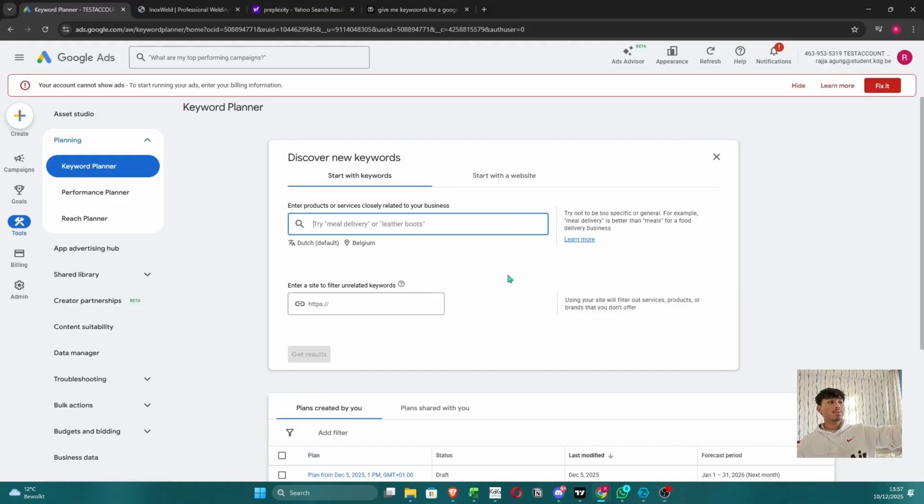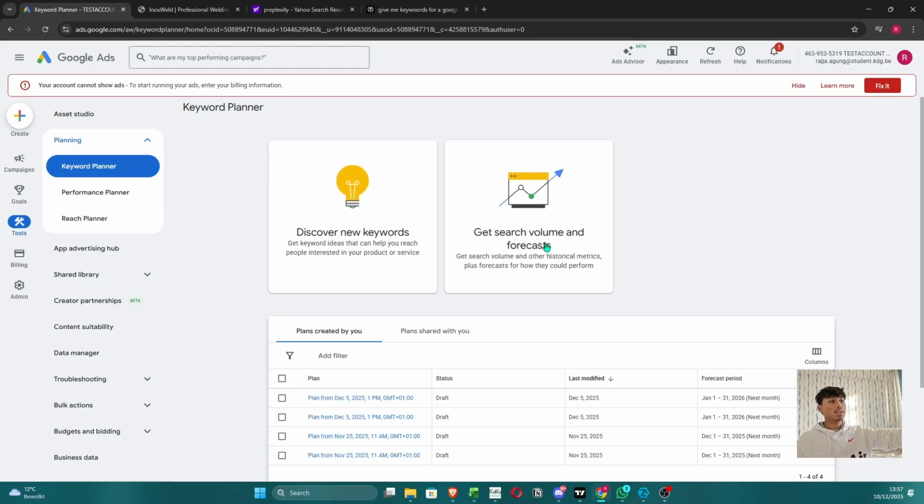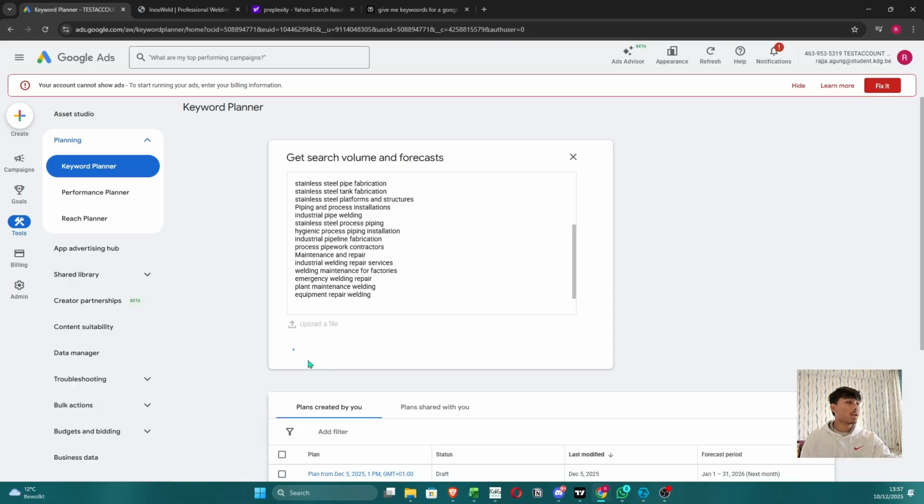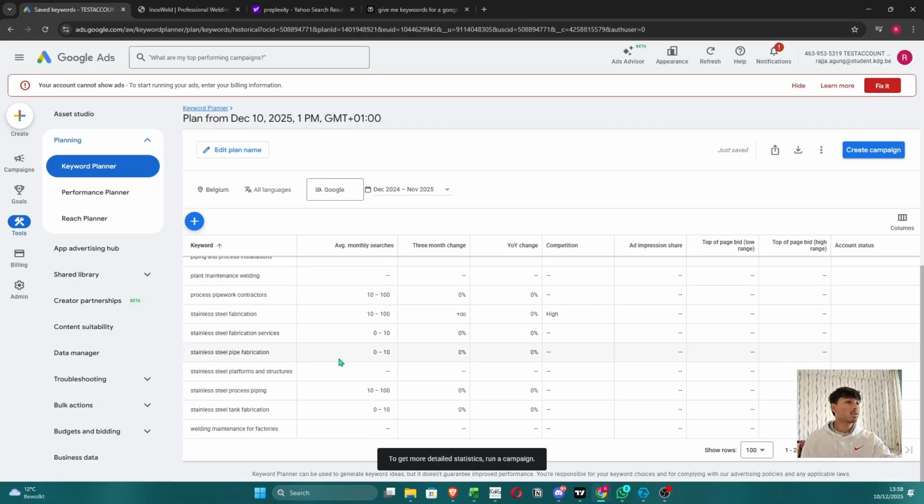You can use this to discover new keywords, or you can also use this to get search volume and ad forecasts, because we already have our keywords from Perplexity. I'm going to put them all here and see these keywords.